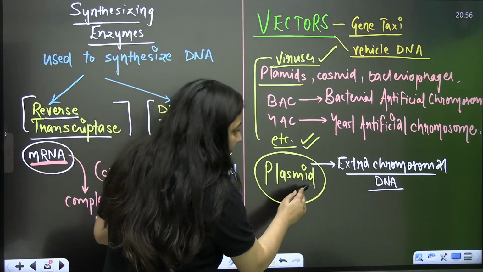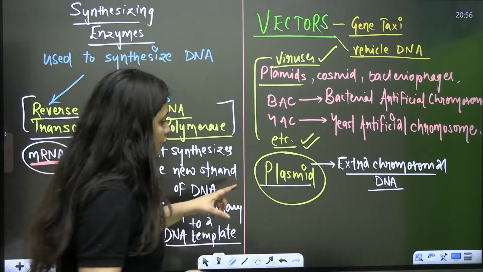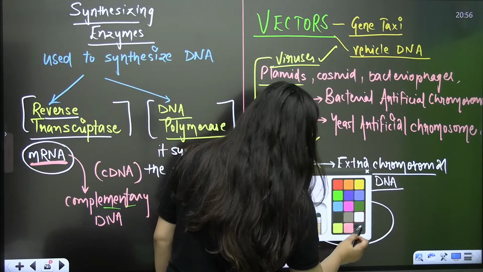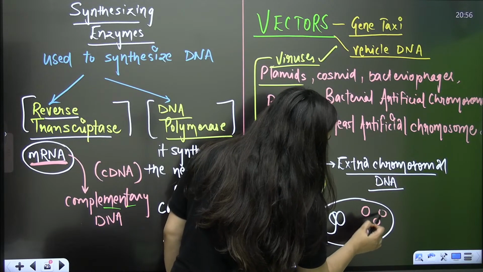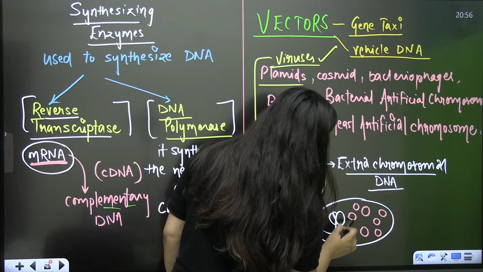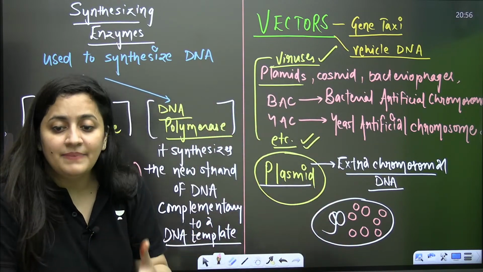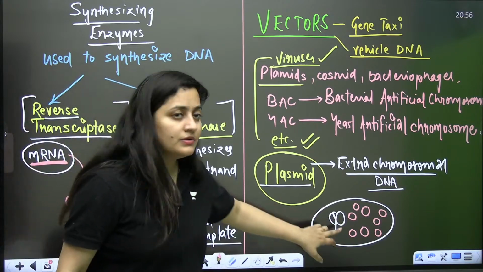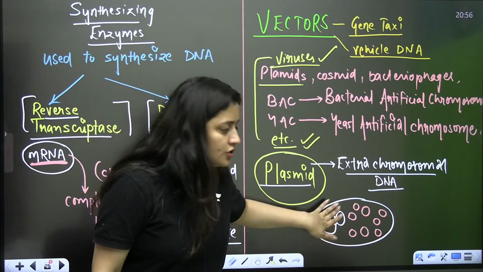When you talk about the plasmid, what's the speciality? In a bacterial cell, first of all, we can see multiple copies of the plasmid. That can vary from bacteria to bacteria and plasmid to plasmid. And these plasmids replicate independently from the chromosomal DNA.